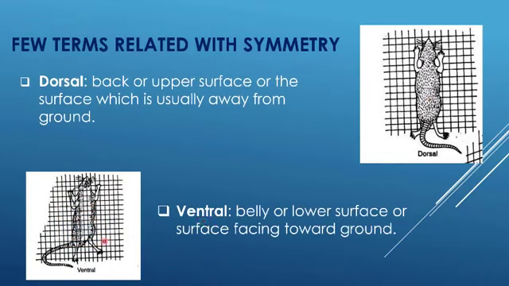Ventral. In this case, this is the wire gauze, and behind the wire gauze the animal is placed. So we use the term ventral for the belly or lower surface, or the surface facing towards the ground.